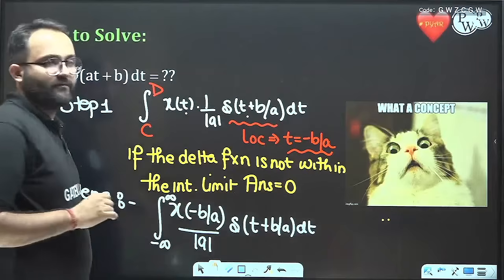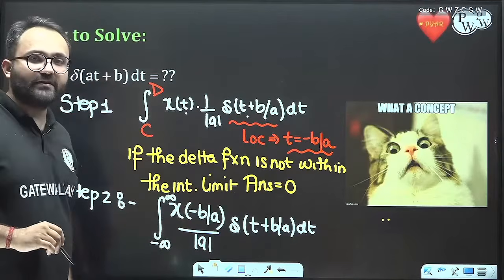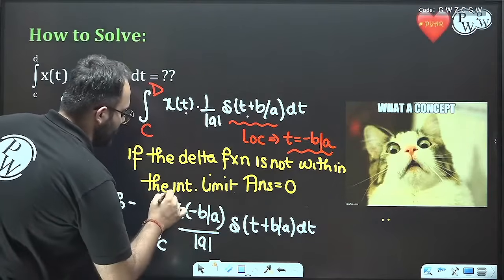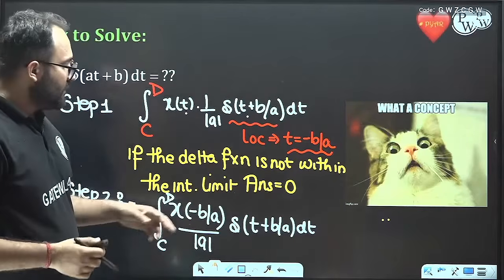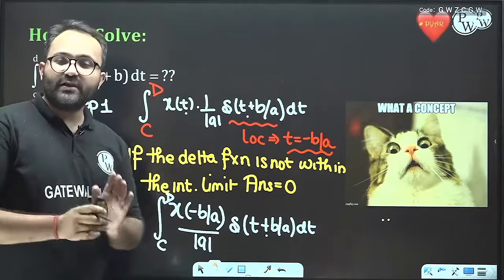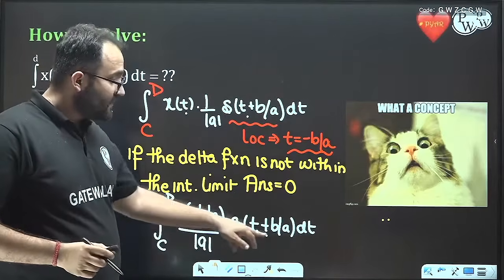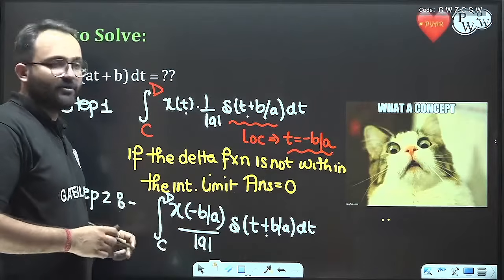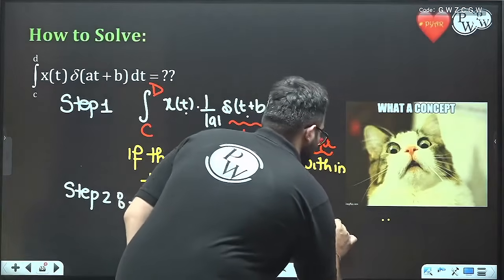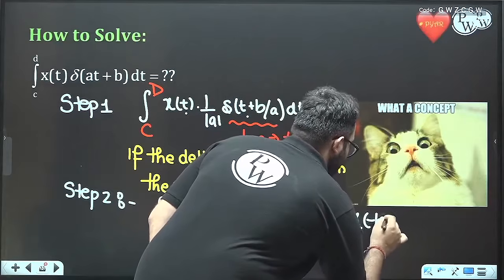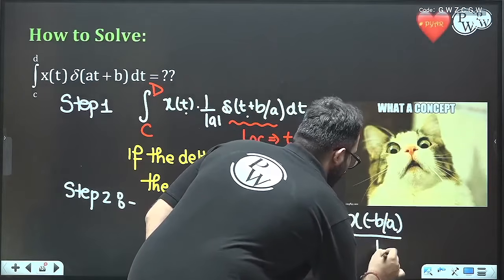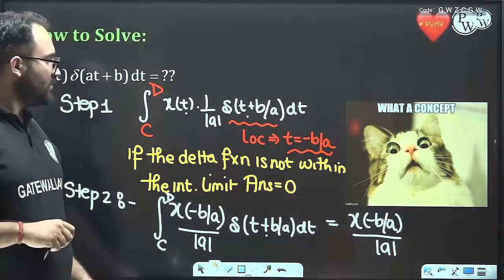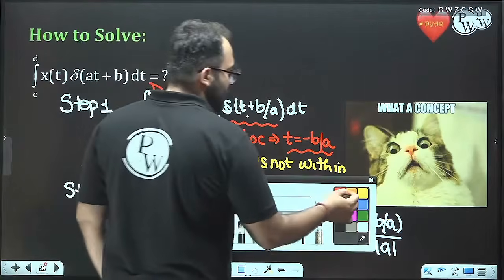Now when we integrate this from minus infinity to infinity, since the delta function is within the integration limit, the delta function integration will give us 1, and this will be a constant term, that will be the answer. So x of minus b by a divided by mod a is the answer. Okay, how many of you are able to understand this? Okay, so how to solve this?